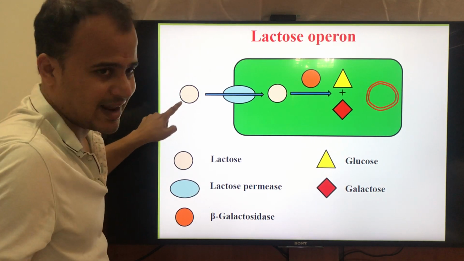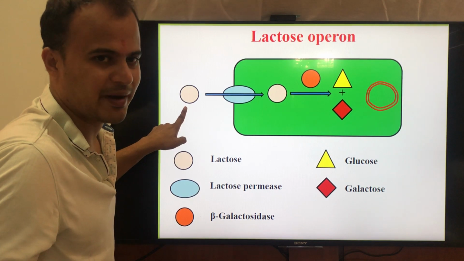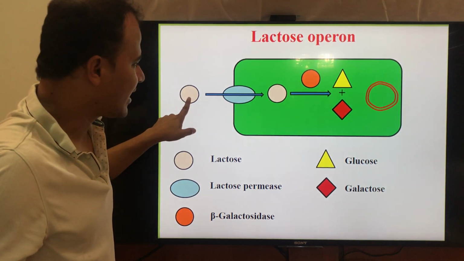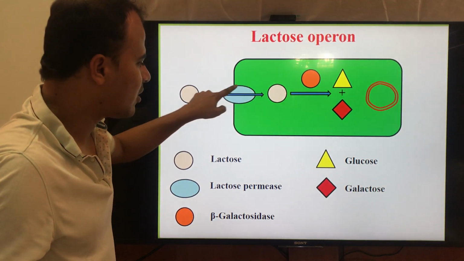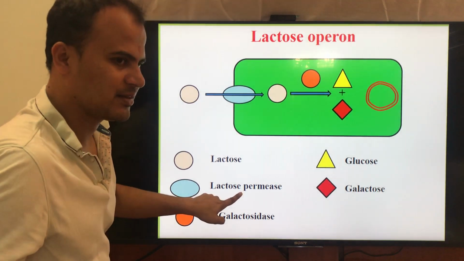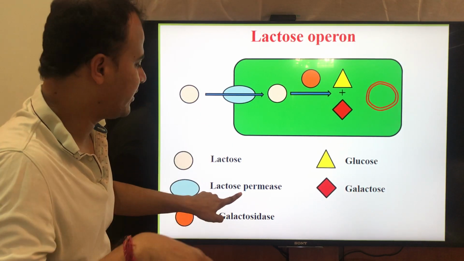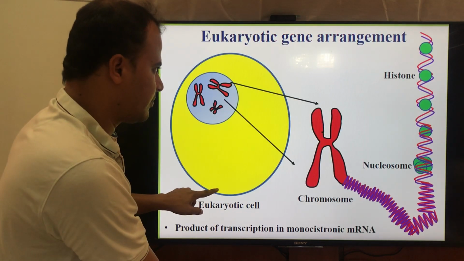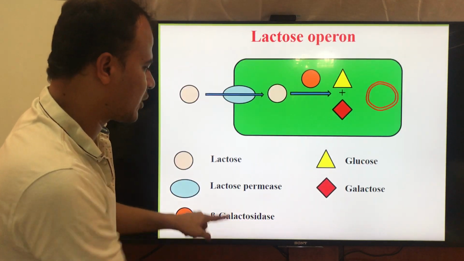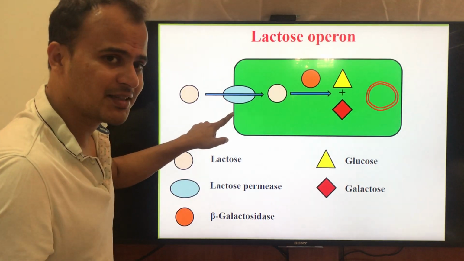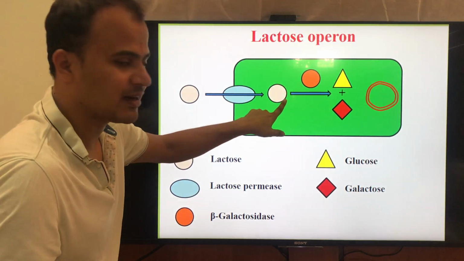So this is lactose. Lactose is present outside the bacteria, that is, in the media. Once the lactose is available to the bacteria, it expresses a protein called lactose permease. Now you know that the LAC-Y gene codes for lactose permease, which is essential for the bacteria to take up lactose into the cell.